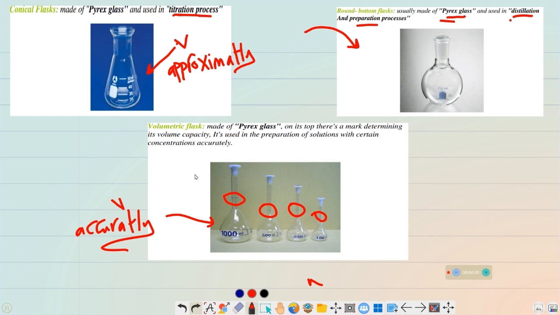The volumetric flask measures the solution after adding a sufficient amount of the solution to reach the mark near the opening. So if we put the water only till this part, for example, then we will not be able to determine the volume. The solution whose volume we want to determine must fill the volumetric flask till the mark here. Okay, then the volume will equal the capacity of this volumetric flask.